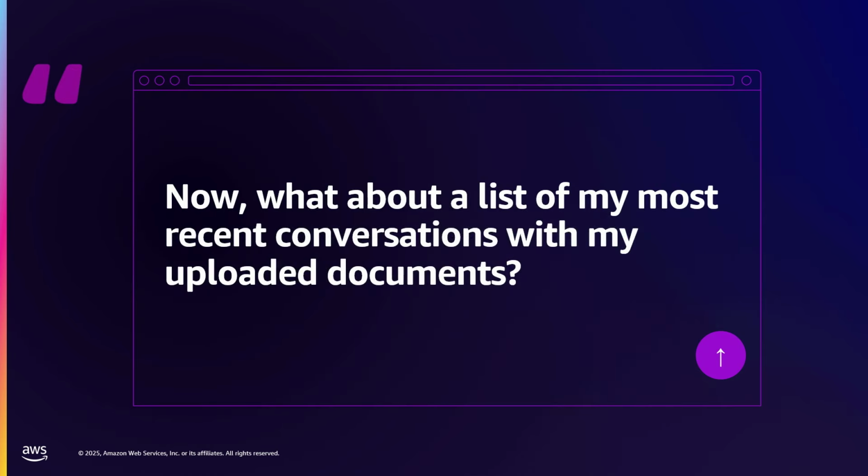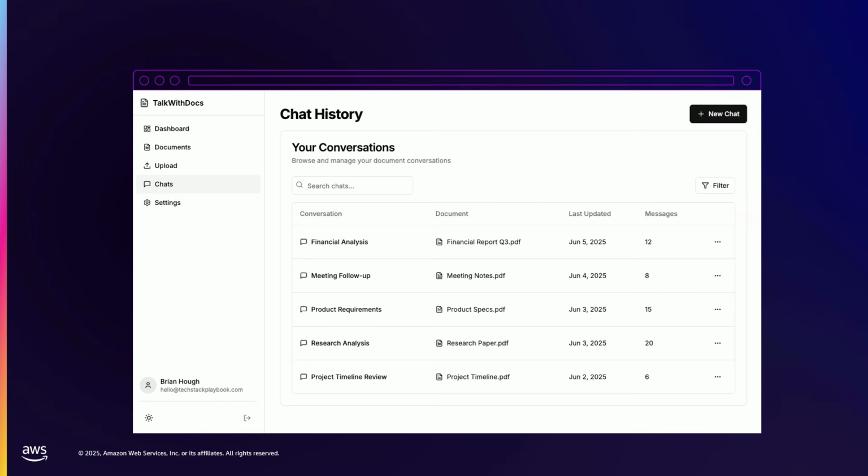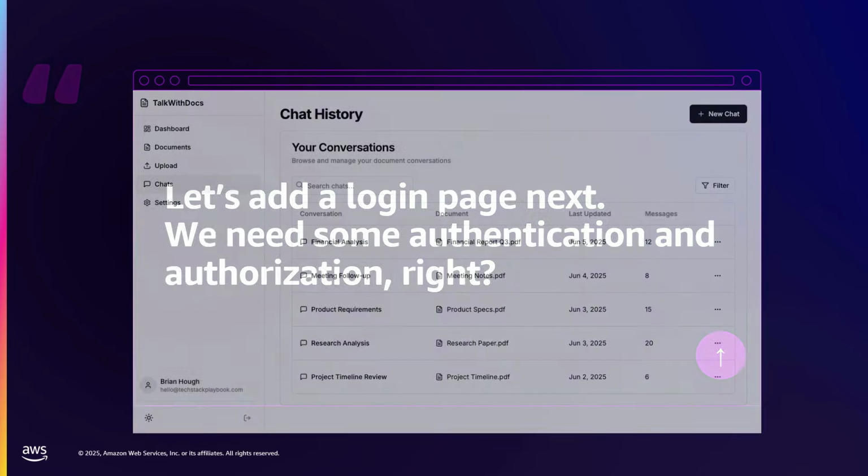Pretty cool. Now, what about a list of my most recent conversations? So I want to be talking to these documents. I want to have some data. I want to be able to track all that. It's going to be thinking a little bit more. And now it comes out with this. So it's pretty slick, being able to just have all these chat histories right in my app.